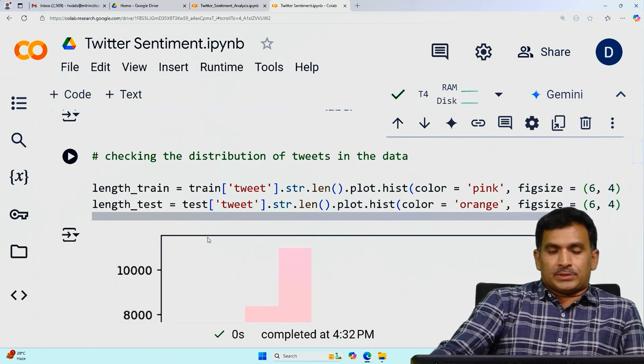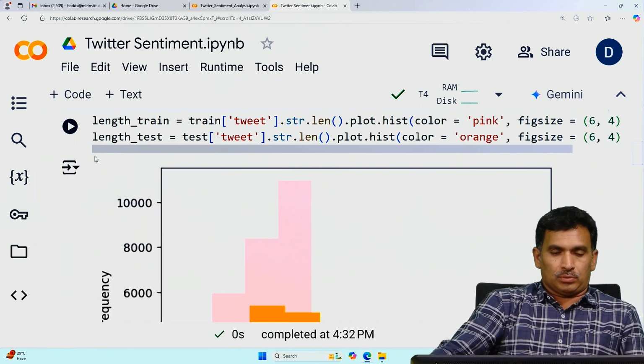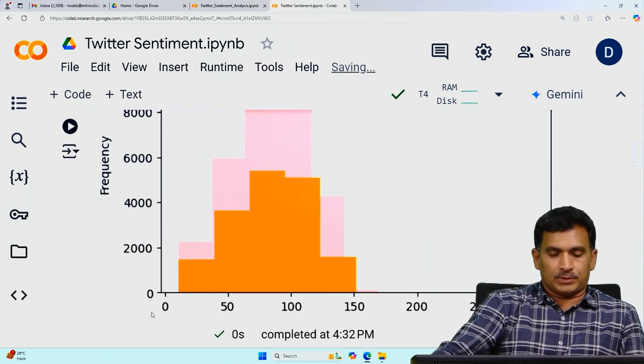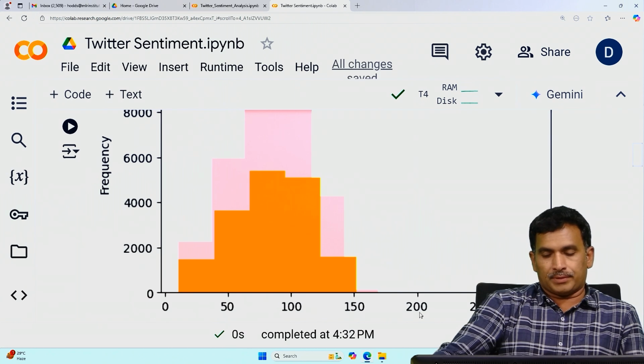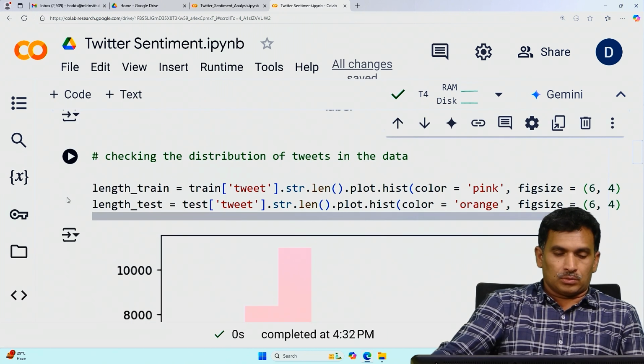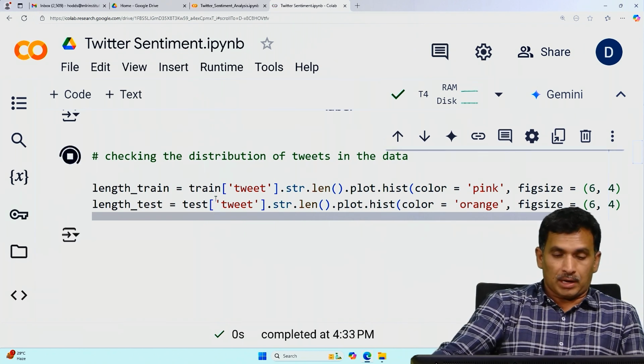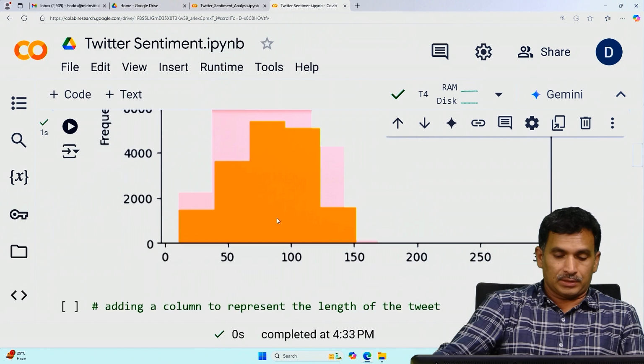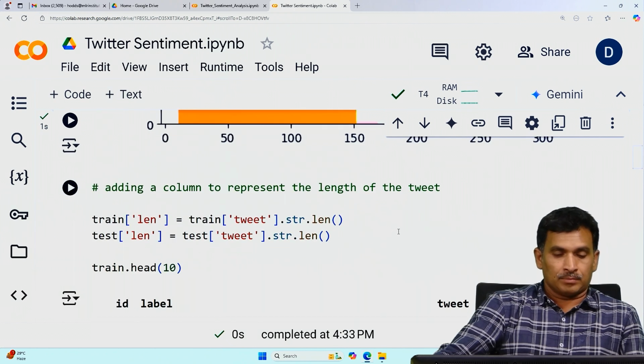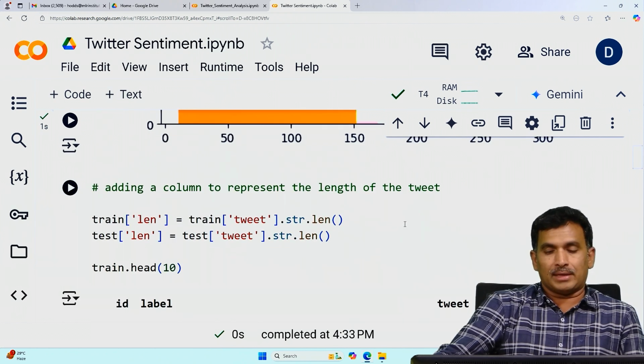Next, let's check the distribution of the tweets also, like the frequency at 0 to 50, 100, 150, how many tweets. This distribution is part of exploratory analysis and needs to be done to understand the data.